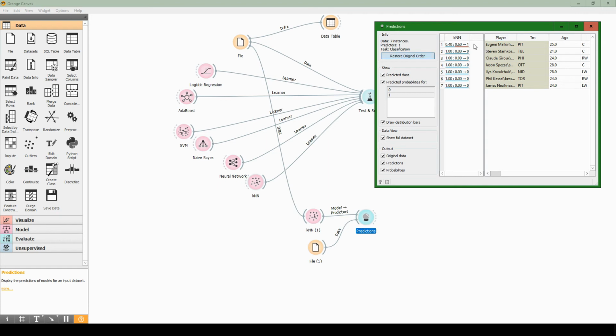So for Malkin, it predicted 1, which means it predicted Hart Trophy winner. These are the probabilities, like 60% chance of Malkin winning, 40% chance of him not winning, but ultimately we round that up to 1, or at least the KNN does that automatically. And for the rest of these players, it predicted 0, which was correct. So overall, it did get the predictions right for this particular small subset of players from, I think, 2012.